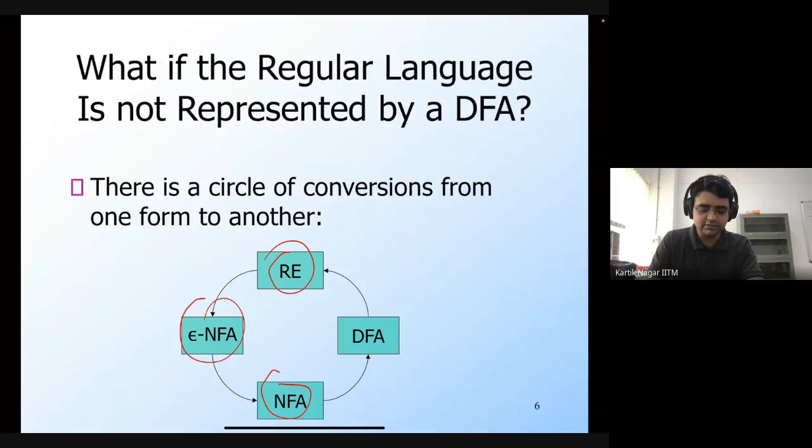Given a regular expression, for example, you can construct the epsilon NFA. This was by structural induction on the structure of the regular expression. And given an epsilon NFA, we can then remove those epsilon transitions and get an NFA. This was by combining these epsilon transitions with previous transitions. And then from the NFA, we can get a DFA by the subset construction.